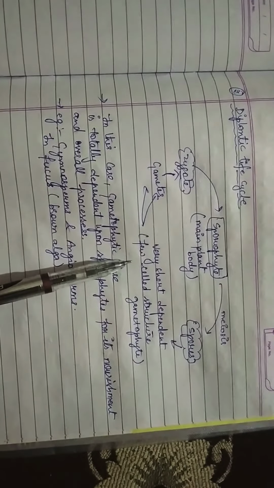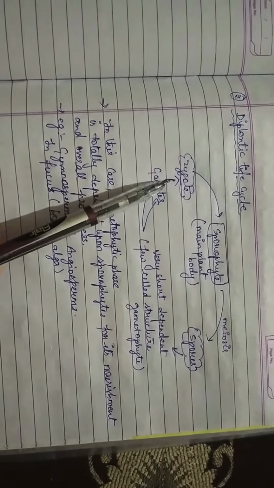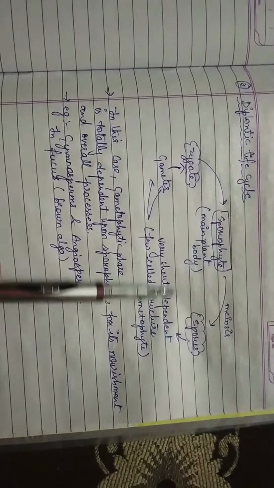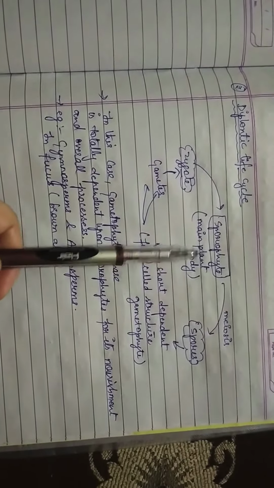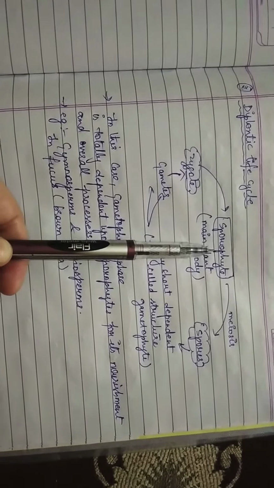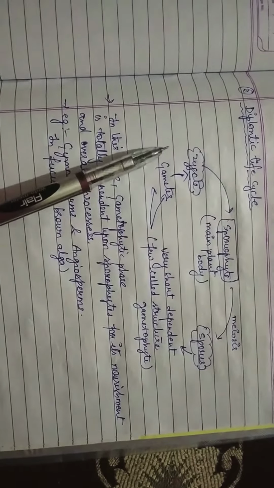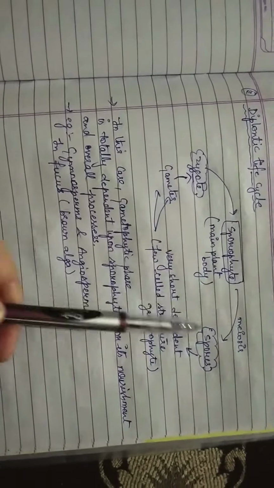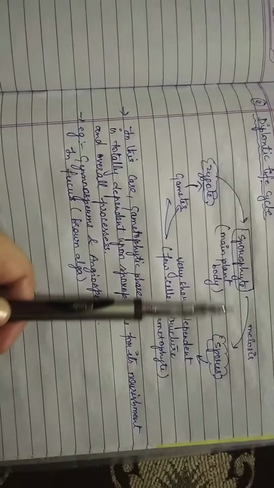Then this gametophyte will give rise to the gametes, and these gametes will fuse to give rise to the zygote. So again, whenever there is a requirement, then this phase will happen. Otherwise, most of the time the plant will be in the sporophytic phase. This zygote will again give rise to the mature sporophyte, right? So this cycle continues, but only when the requirement is there. Otherwise the plant survives most of its lifespan in this phase.